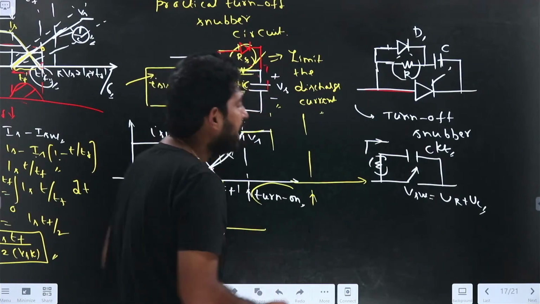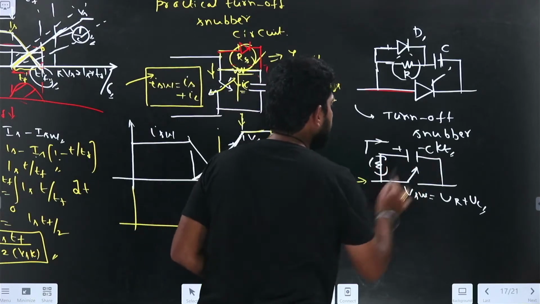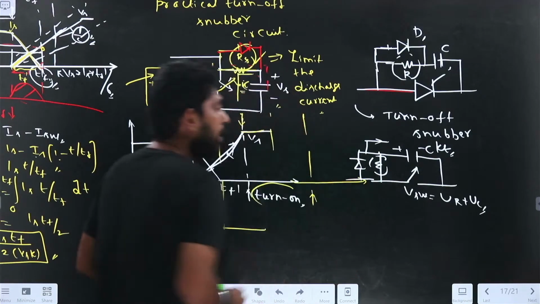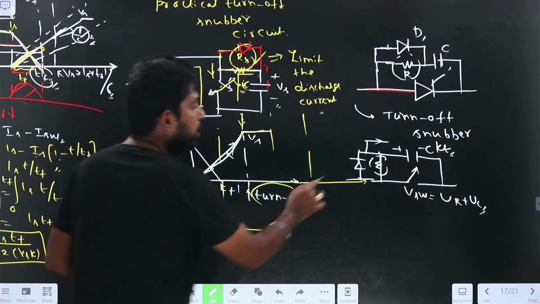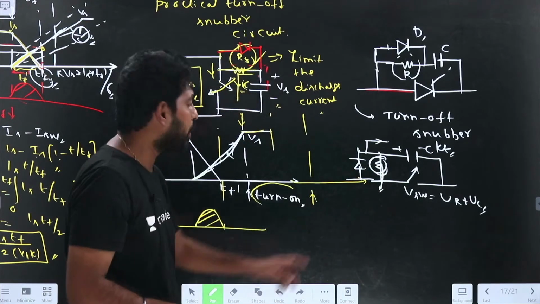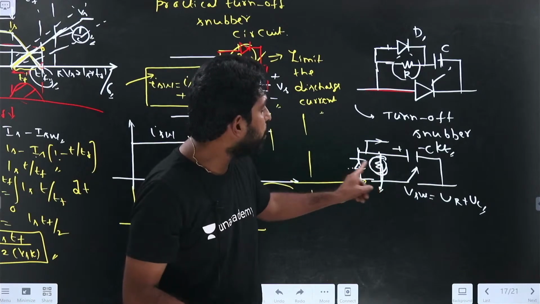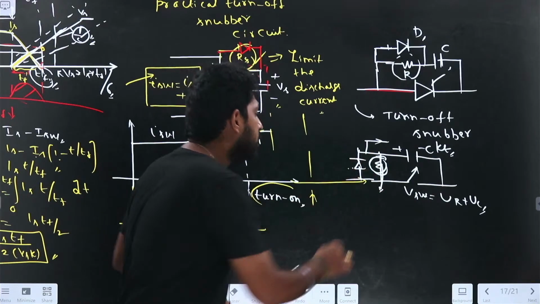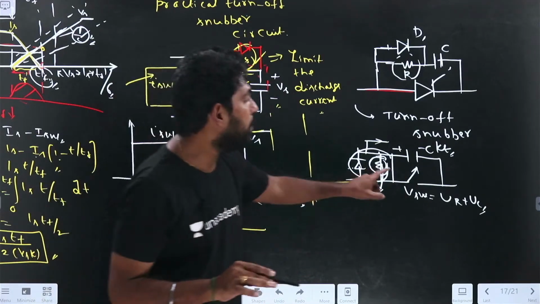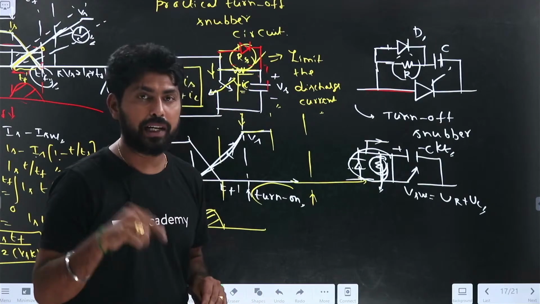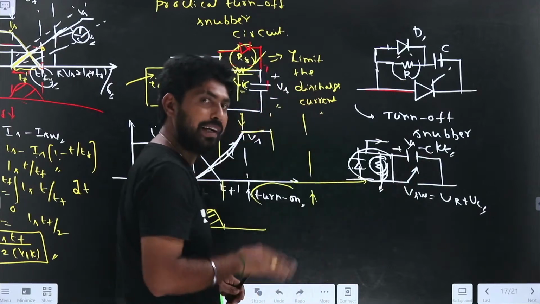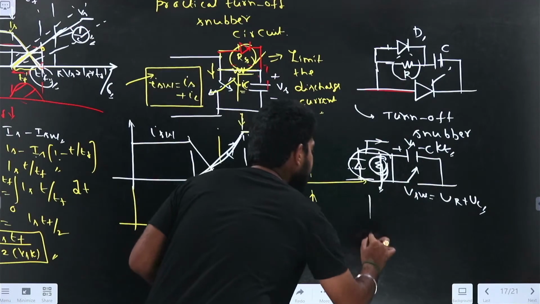But when I close the switch, that is why I have kept the diode here. If I keep the diode here, what happens? When the diode is in the on condition, the resistance function is not considered, because the diode short circuits the resistance, so only the capacitance is there during the charging time. Now the capacitor is charged to Vs and the switch is turned off, but now I want to turn on the switch.